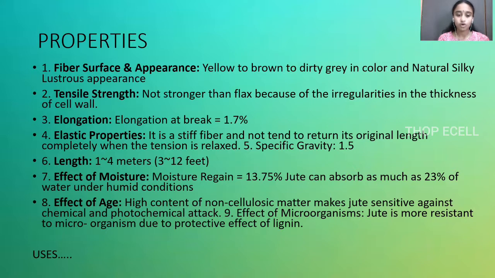Effect of moisture regain is 13.75%, and it can even absorb up to 23% of water under humid conditions. Effect of age: the high content of non-cellulose matter makes jute sensitive to chemical and photochemical effects. Effect of microorganisms: it is very resistant to microorganisms due to the protective effect of the liquid.